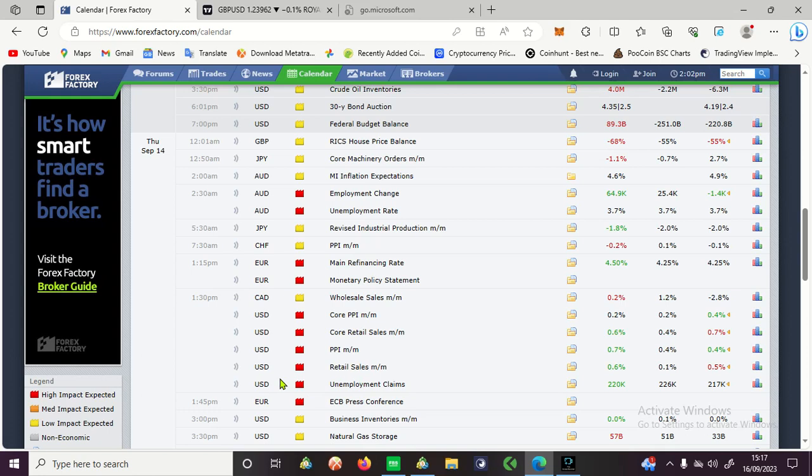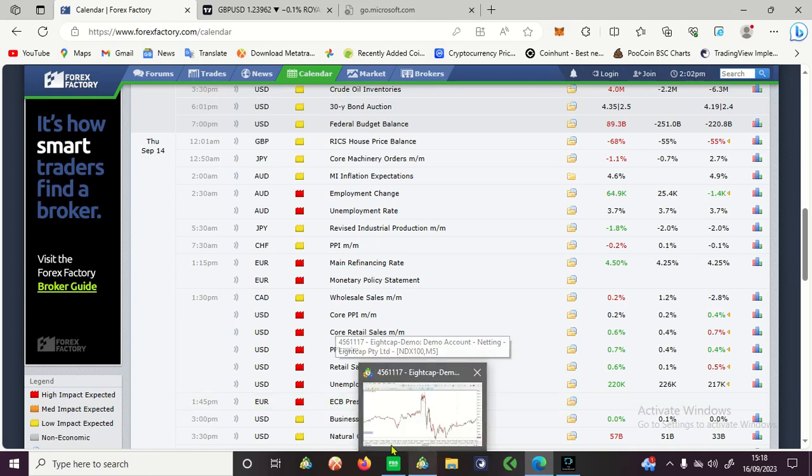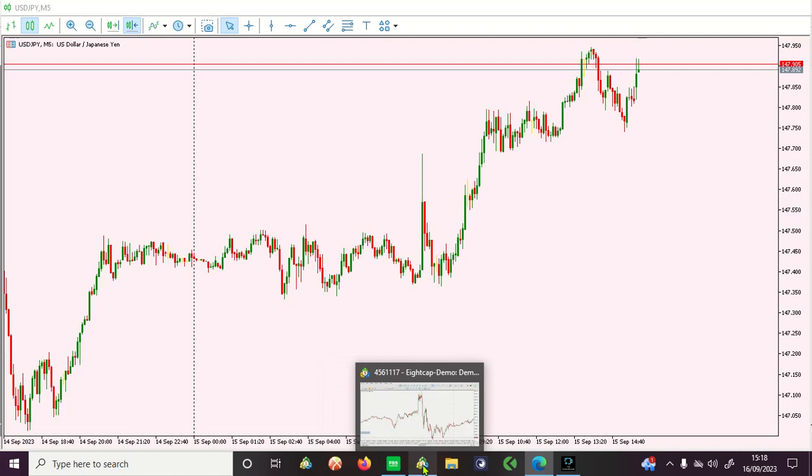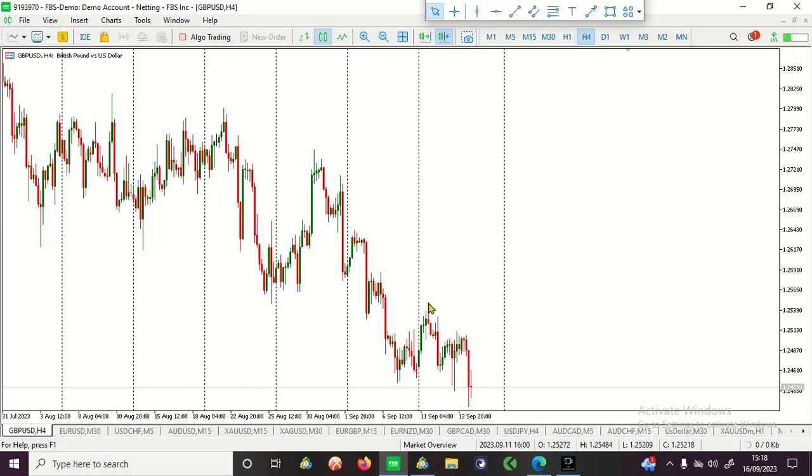Before this data was released, there was some analysis that we carried out, which I'm about to reveal to you guys, how we did it. I traded GBP/USD that very day. This is my chart here, the GBP/USD chart.